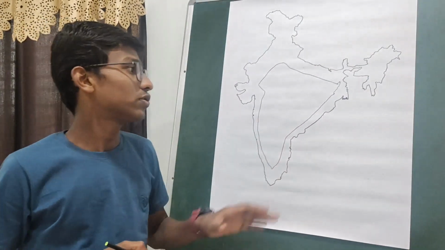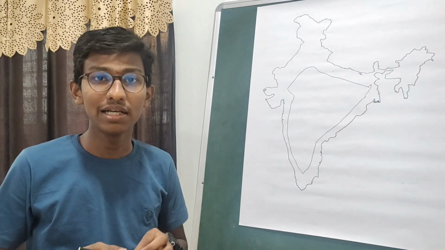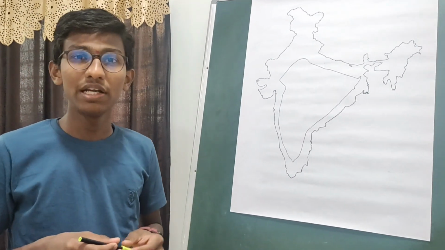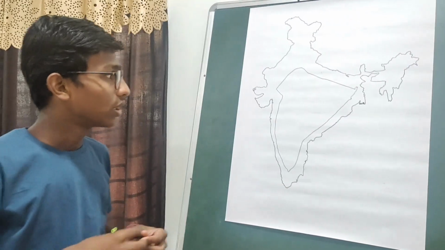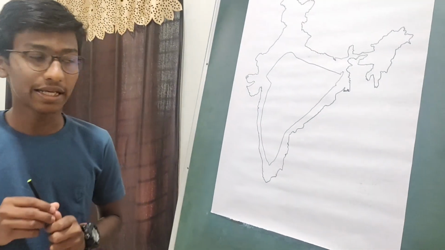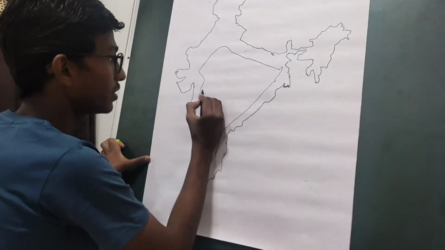So how was this formed? The theory behind this is that it was formed due to the breaking and drifting of the Indian plate from the Gondwana land. This Great Indian Plateau is divided into two parts: the Central Highlands and the Deccan Plateau. So let us see the divisions.